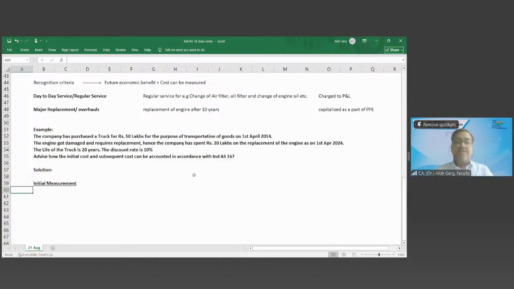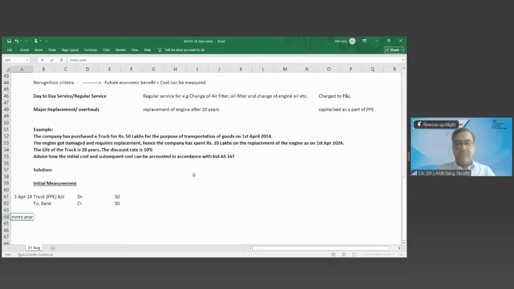What is my initial measurement on 1st April 2014? What is the accounting entry on 1st April 2014? Truck account debit, to bank, 50 lakhs. Okay. What is the next entry at every year end? Depreciation to accumulated depreciation.